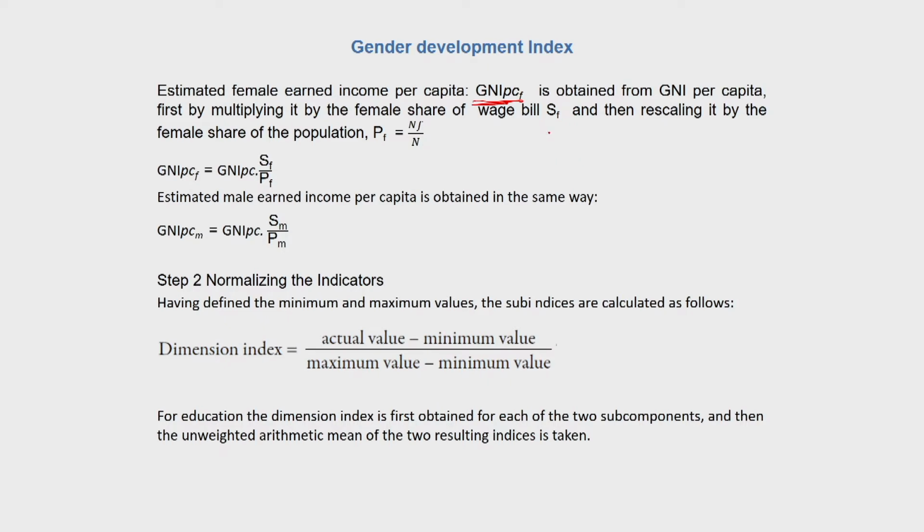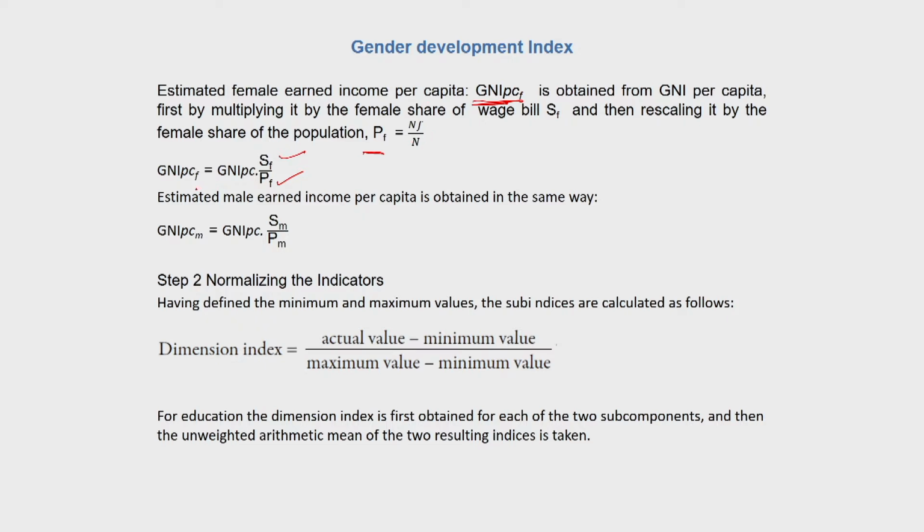It is obtained from GNI per capita first by multiplying it by the female share of wage bill SF, and then rescaling it by the female share of population. So the GNI per capita for females is GNI per capita into SF by PF. SF here refers to the female share of the wage bill, and PF refers to the female share of the total population.